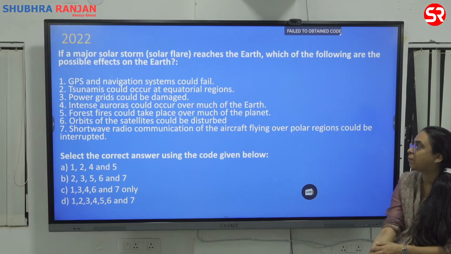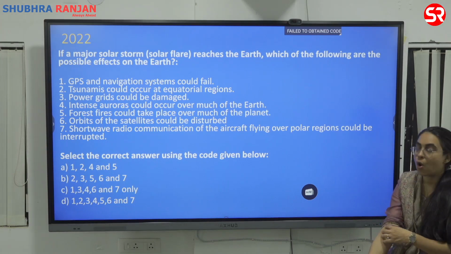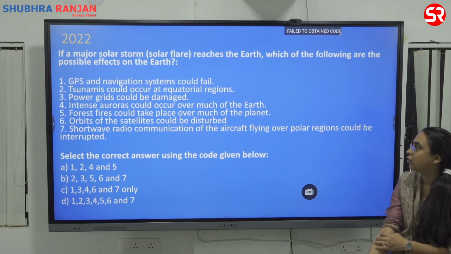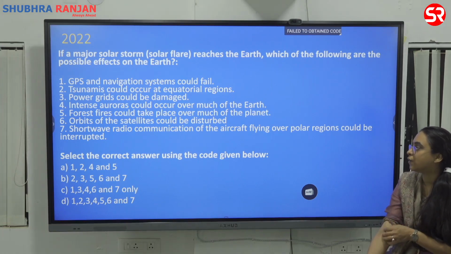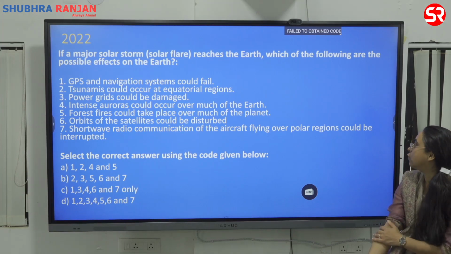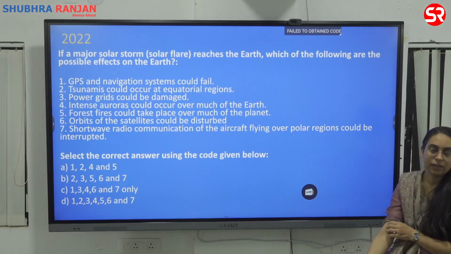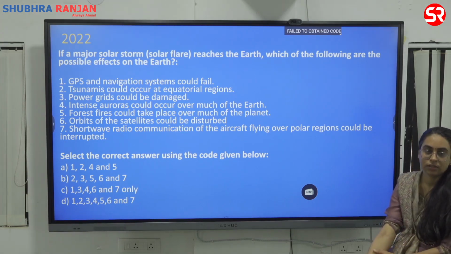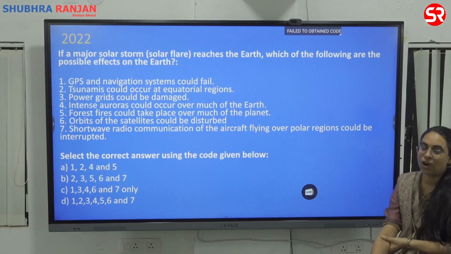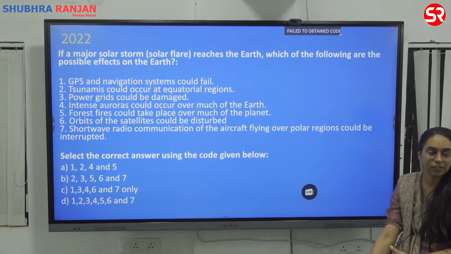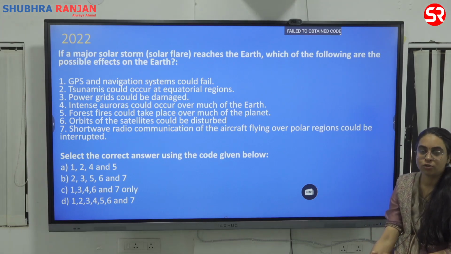Forest fires could take place over much of the planet. Orbits of the satellites could be disturbed. The shortwave radio communication of aircraft flying over the polar regions could be interrupted. Right? You don't know, do you? Much of you don't know. It's a term you will get to know after you have learnt many things. You should know about tsunami.